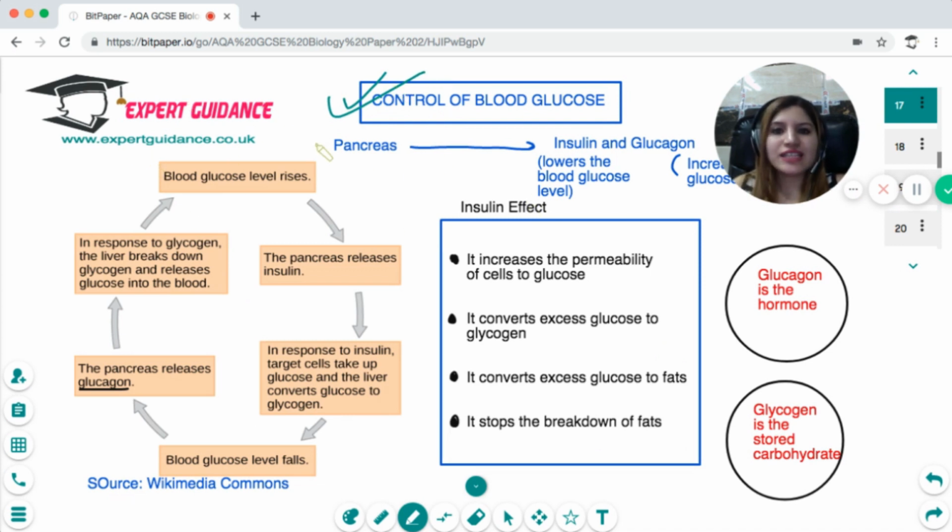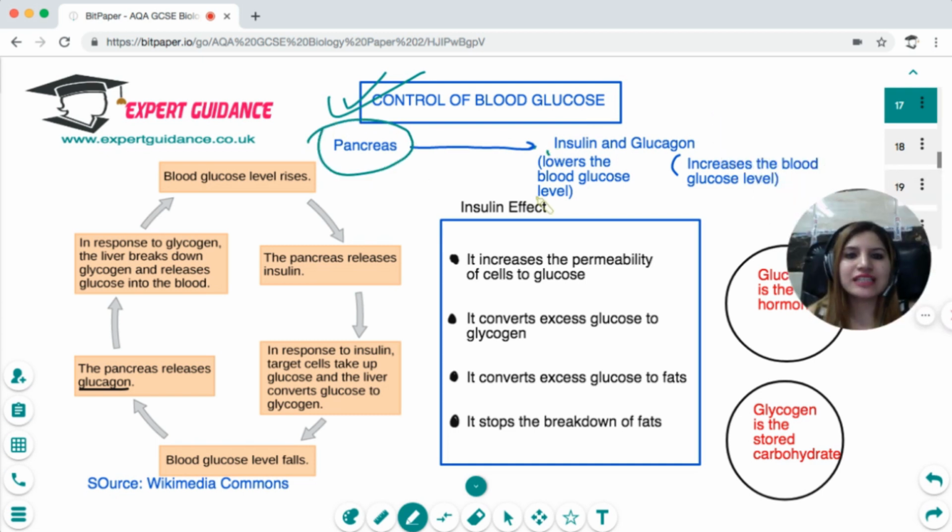Now this works by the pancreas, and the pancreas releases two hormones called insulin and glucagon. You need to remember, insulin lowers the blood glucose level and glucagon increases the blood glucose level. So after meals, what happens? The blood glucose level suddenly increases. So what does the pancreas do? It releases insulin. Now, insulin has these effects.